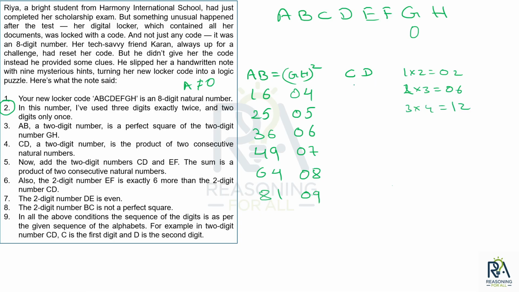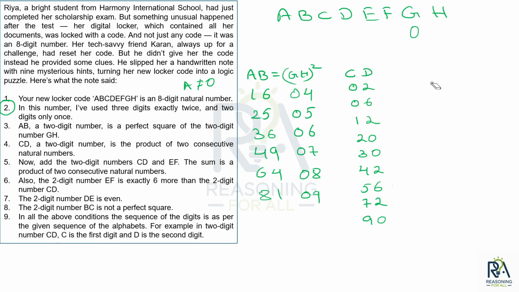सो व्हाट आर द पॉसिबल वैल्यूज? 2, 6, 12, 3 into 4, then 4 into 5, 20, 5 into 6, 30, 6 into 7, 42, 7 into 8, 56, 8 into 9, 72, 9 into 10, 90, 10 into 11, 110. Not possible because we are only focusing on two digit numbers. ठीक है, चलो ये हो गया CD के ये सारे possibilities हैं.